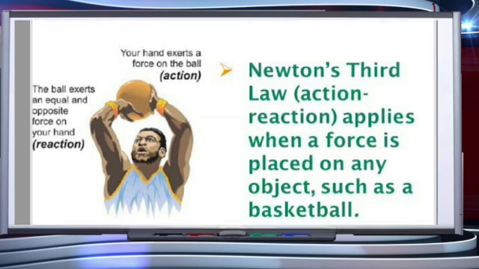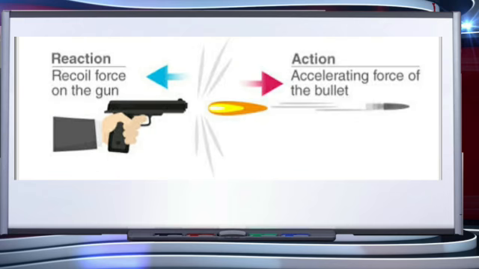We can understand this by looking at the picture shown in the slide. When our hands exert a force on the ball, that is the action. The ball exerts an equal and opposite force on our hands, which is the reaction. These two forces are always equal in magnitude but opposite in direction. These forces act on different objects and never on the same object.